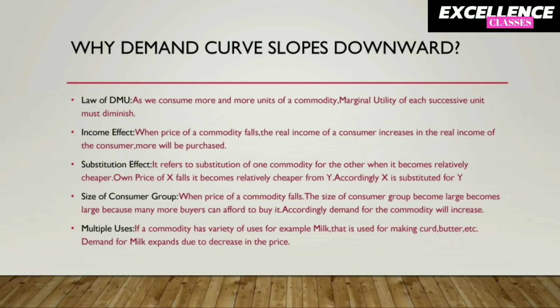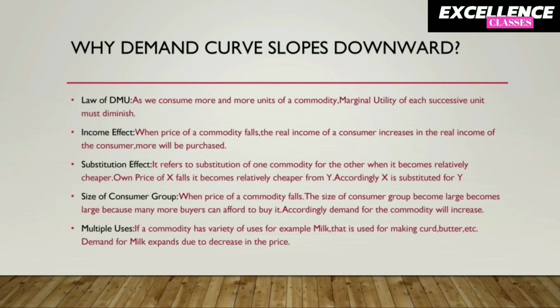From the beginning of this chapter, I am saying that there is a negative relation between own price of the commodity and its quantity demanded, and the demand curve slopes downward. Now, we will study why the demand curve slopes downward. So these are the 5 reasons behind this. The first reason is law of diminishing marginal utility.